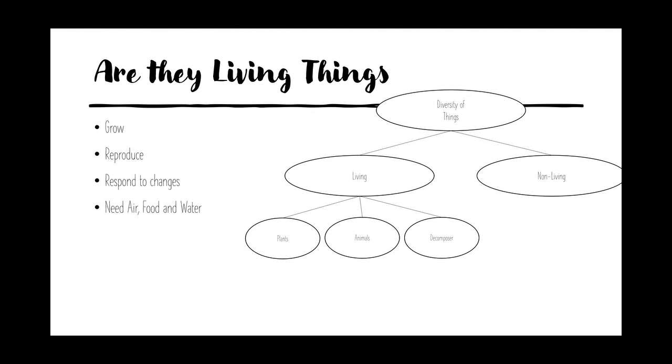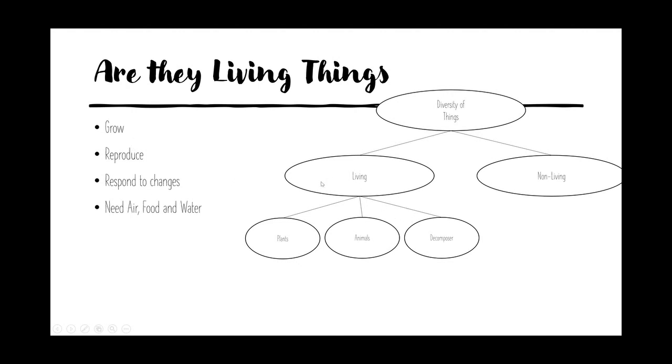Now, during the last video, we have learned about animals, and before that we have learned about plants. So they are the two main groups of living things. So we have covered the two main groups of living things, and this is the last one, like I mentioned, decomposer. Okay.